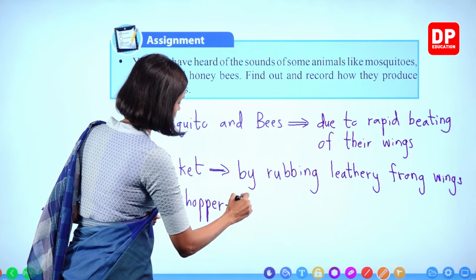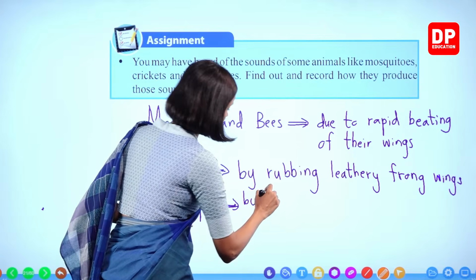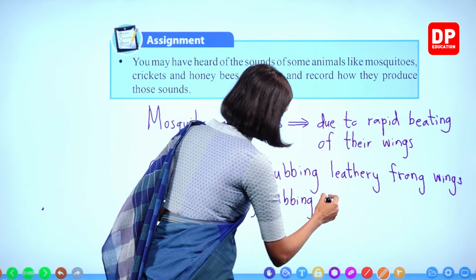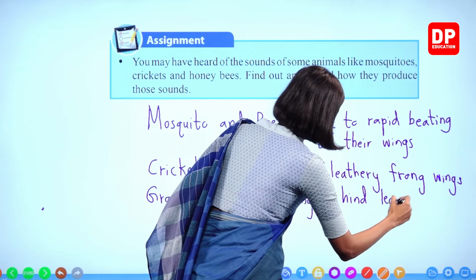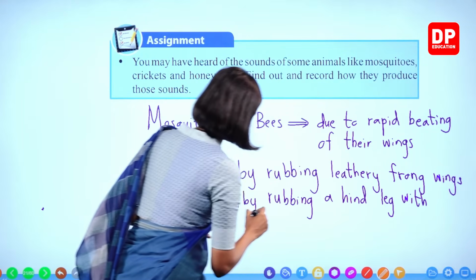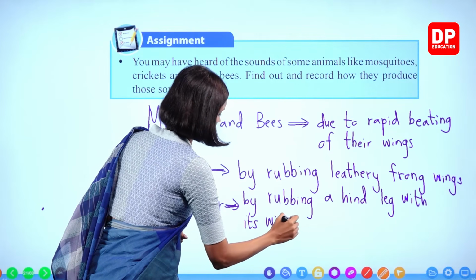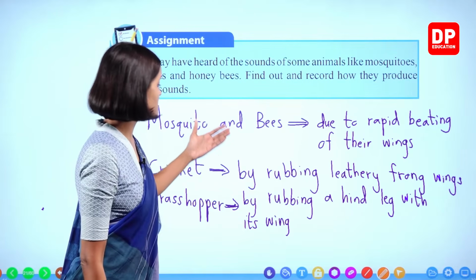It produces sound by rubbing a hind leg with its wing. So there are special ways they produce sound.